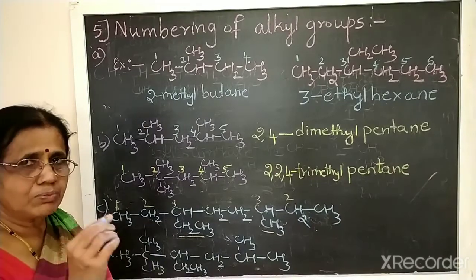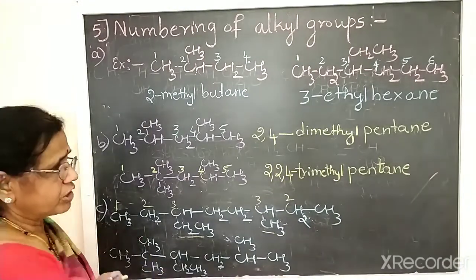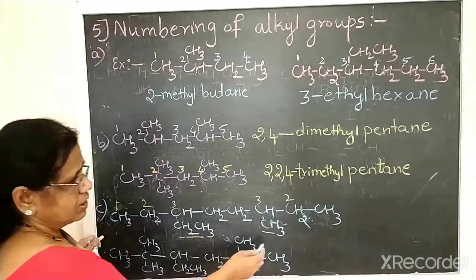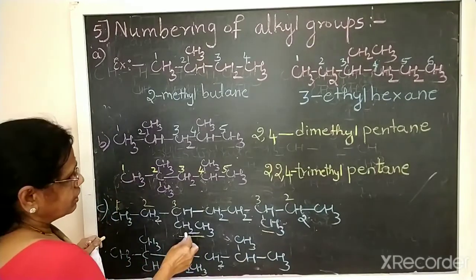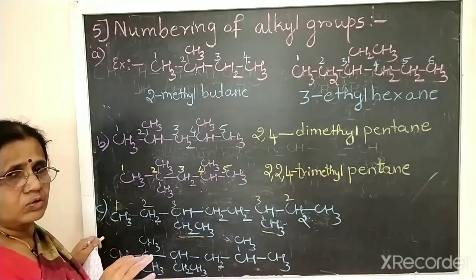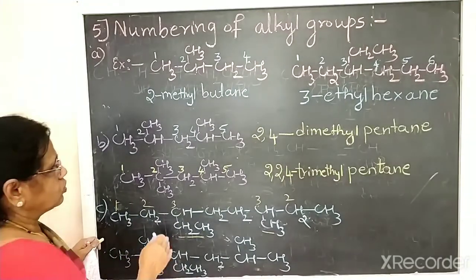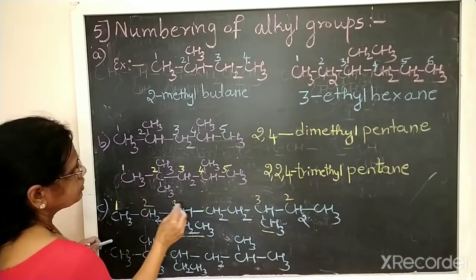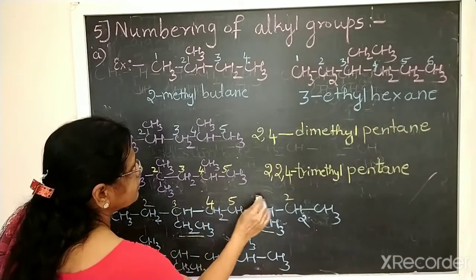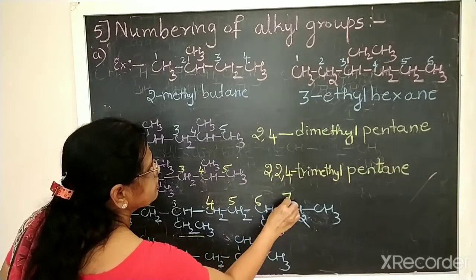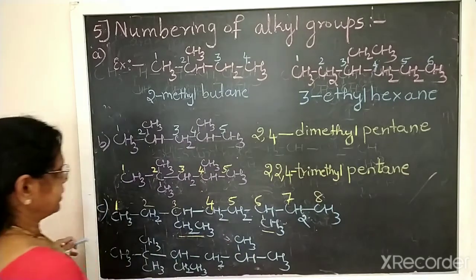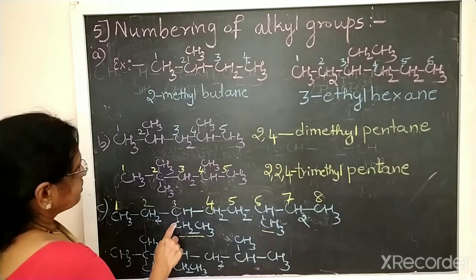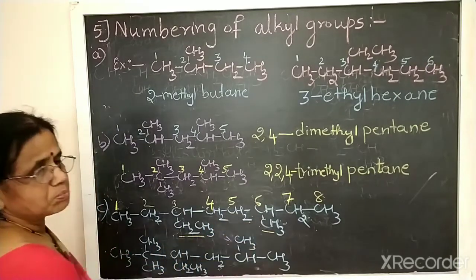Alphabetical order means A, B, C, D. Which name comes first alphabetically? CH3 means methyl, M. CH2CH3 is ethyl, E. So in A, B, C, D, E comes first. Therefore we should give the numbers from this side. So it is 1, 2, 3, 4, 5, then 6, then 7, then here 8. So an 8 carbon alkane means octane. Then the third carbon contains ethyl, the sixth contains methyl.